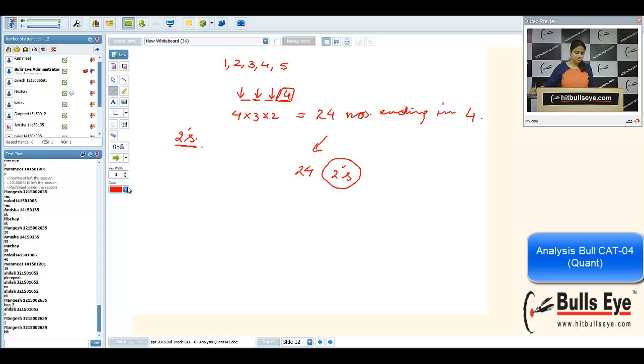Similarly, if I put a 2 here, I'm talking about all those numbers which are ending in 2. They will contribute 24 more numbers. So at least there are 48 2s available. I'm using the words at least because I'm not going to calculate the number of more 2s. Now coming back to the question.